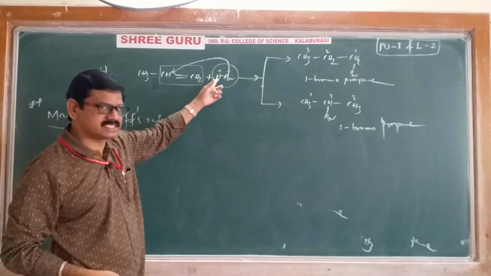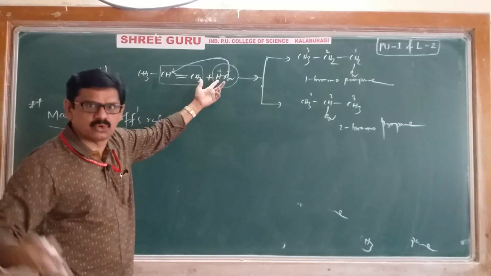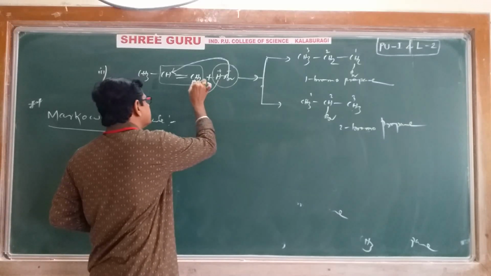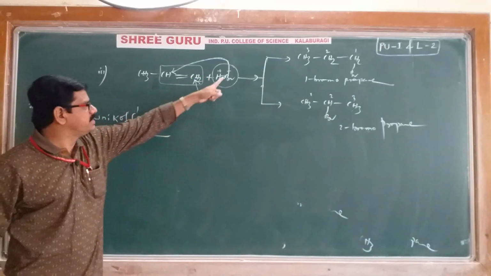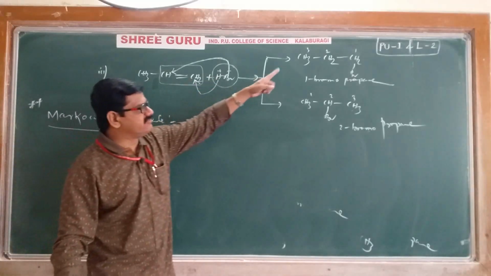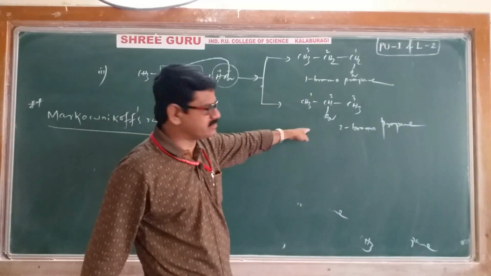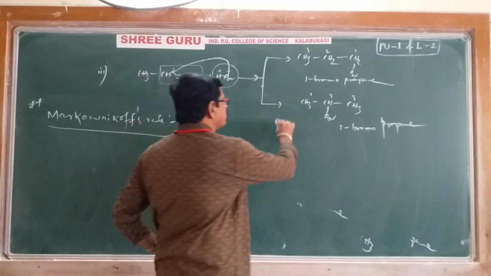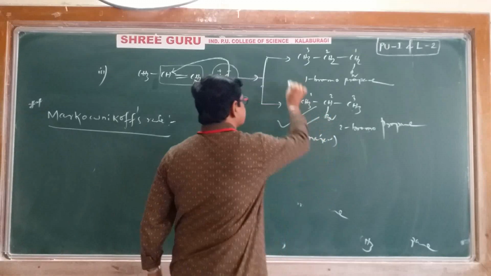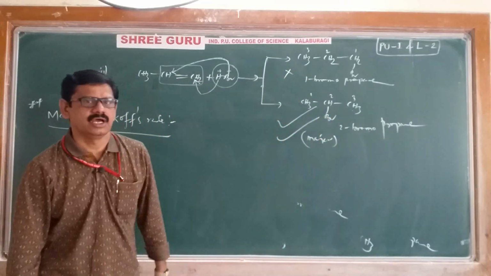Then what about H plus? There is no other option, so H plus should come and add here only. That's it. When Br minus adds here and H plus adds here, whether the first one is major or the second one is major: here the second one is major. This is correct, this is wrong, according to Markovnikov's rule.